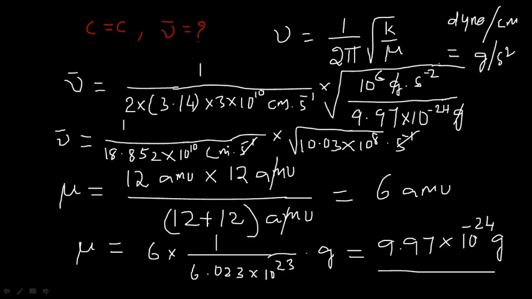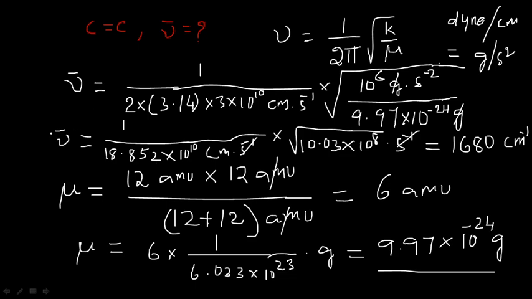So finally you are having only the unit 1 by centimeter. If you calculate the entire value, the value comes out to be 1680.6 centimeter inverse. So this is the wave number that is calculated for the case of C double bond C.